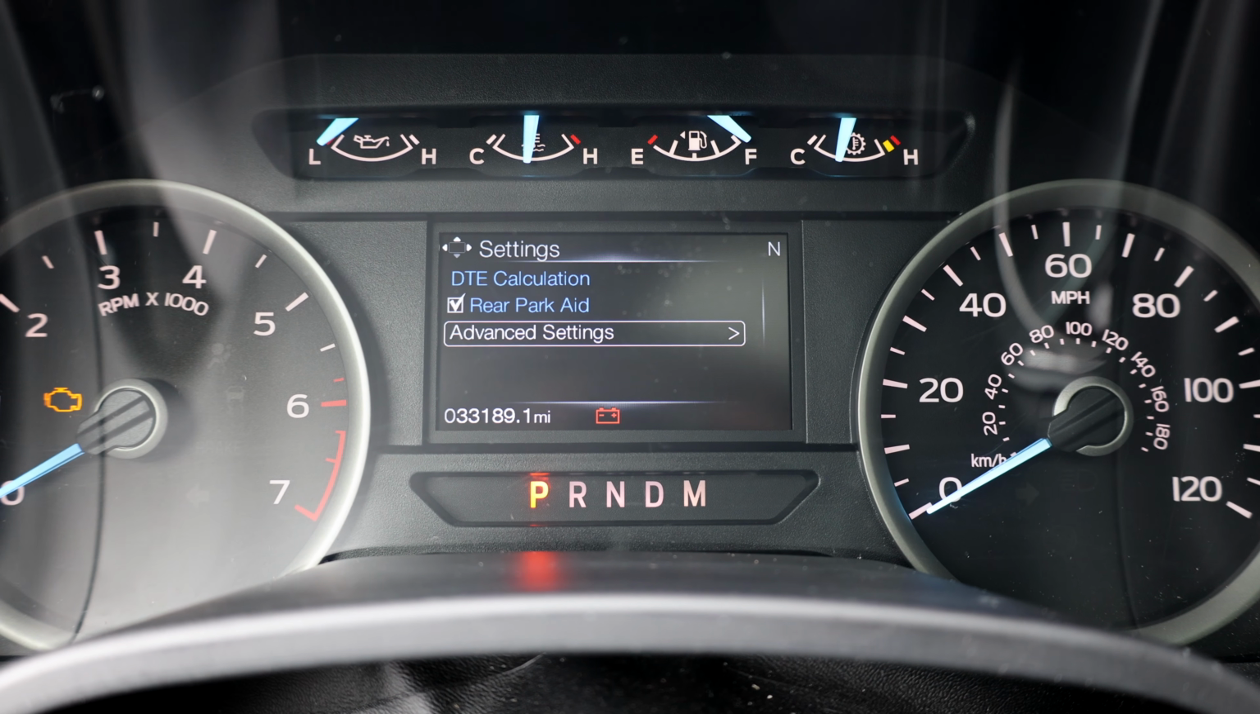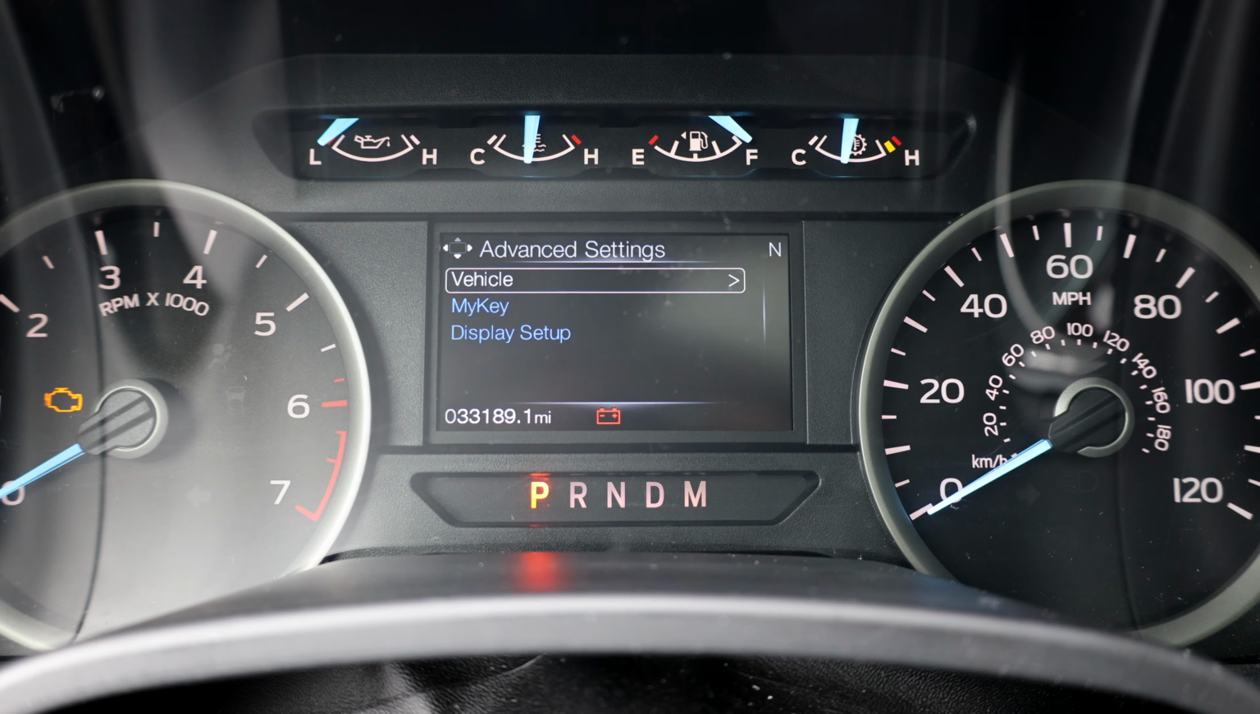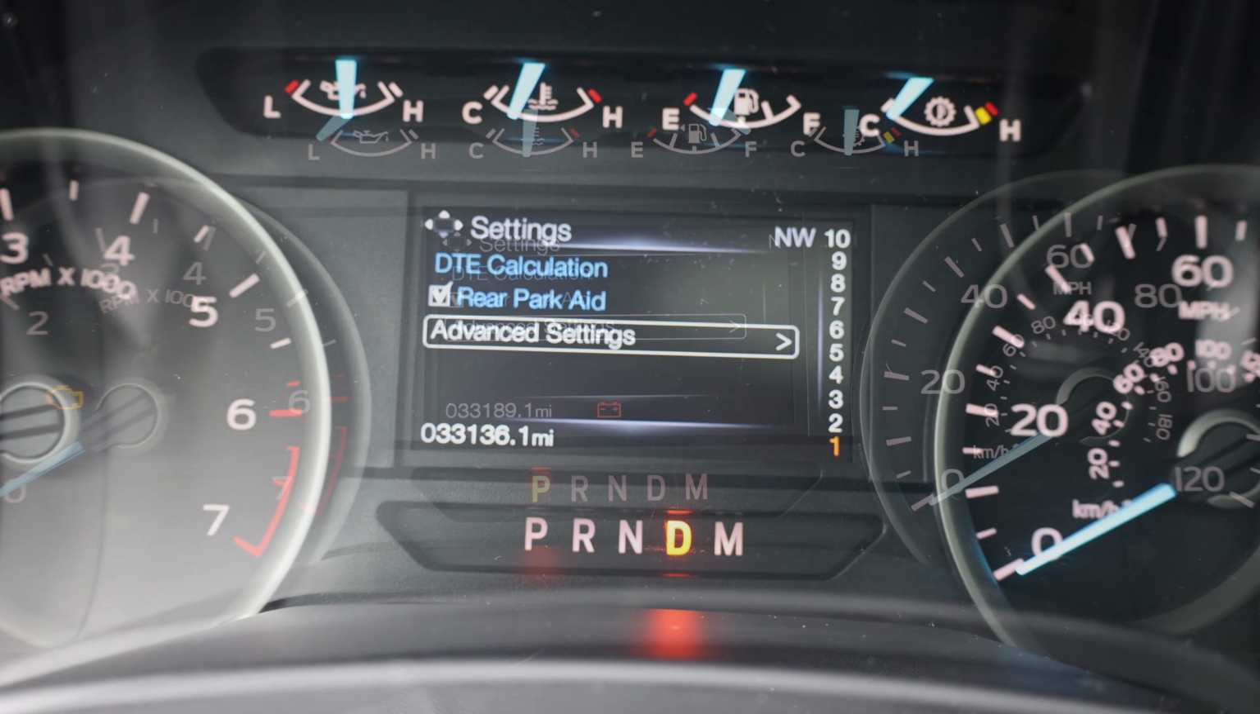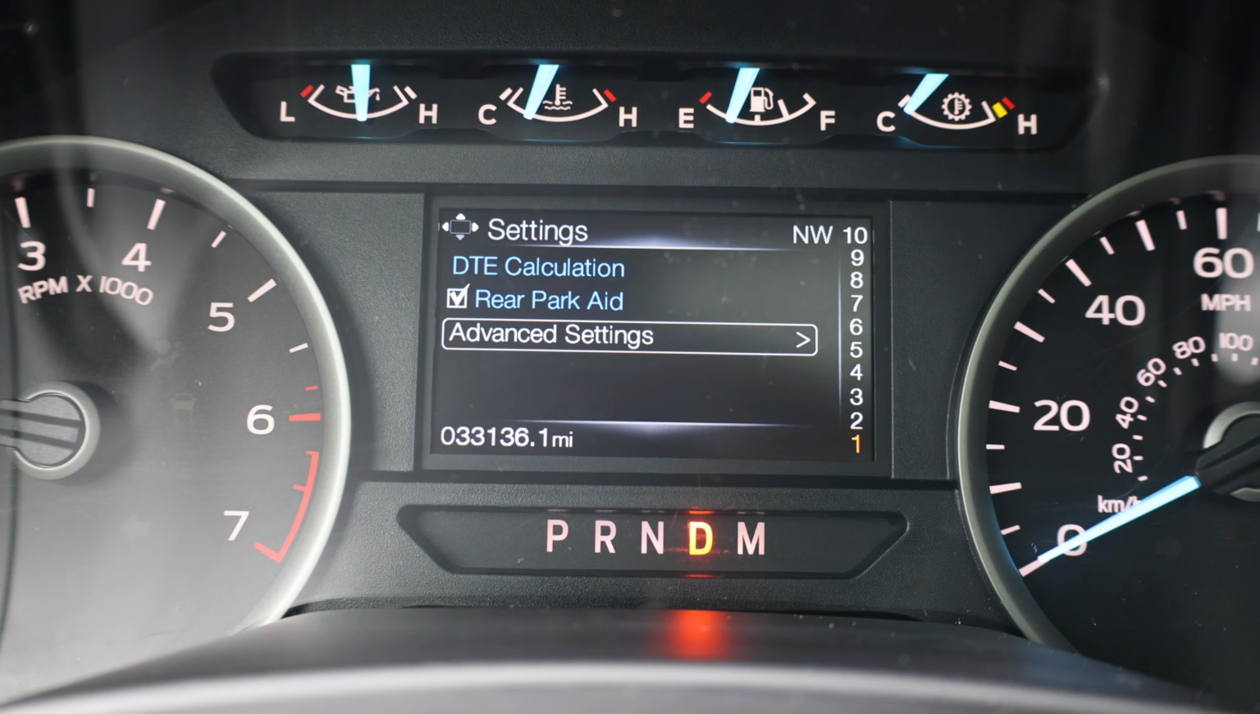To get into the advanced settings, you have to either be stopped with the key on or have the car running. You're not able to navigate through this area unless you are not moving.